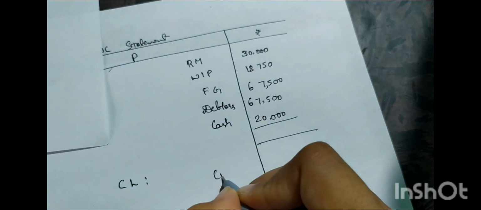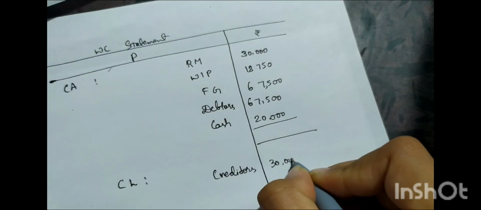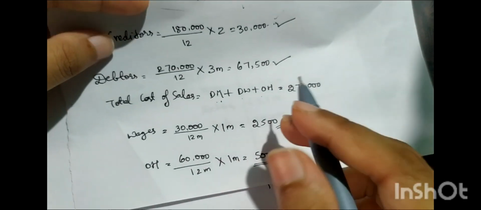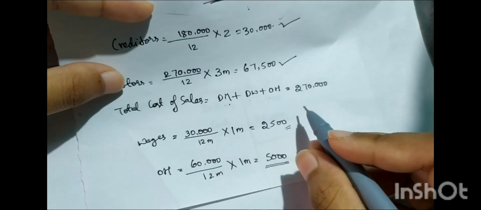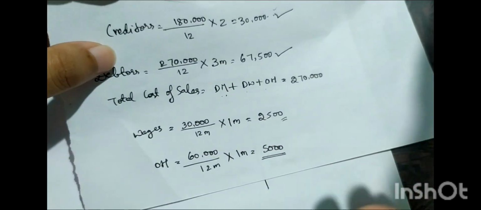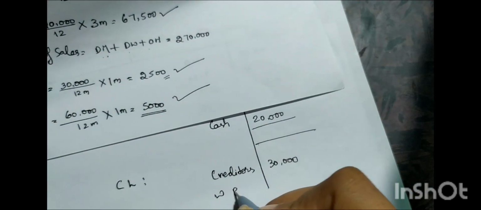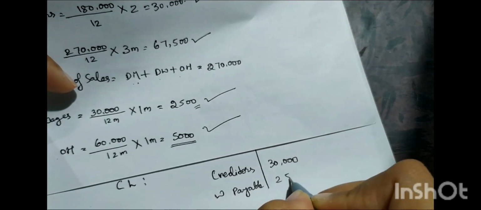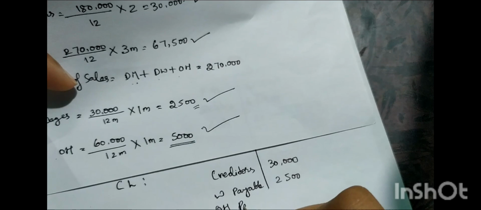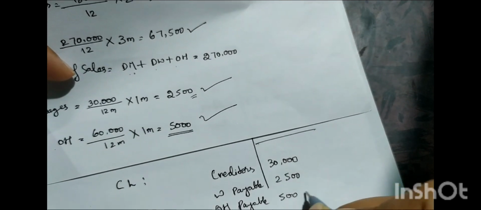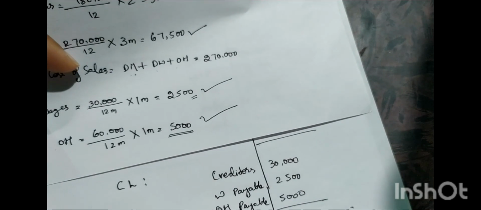We have calculated creditors, 30K. And one more thing we have calculated, that is wages payable for the previous month in the present month. So wages payable 2,500 and overhead payable 5,000. Done.